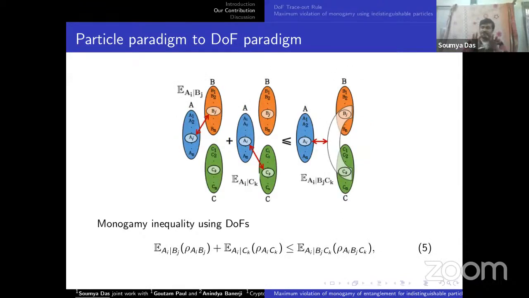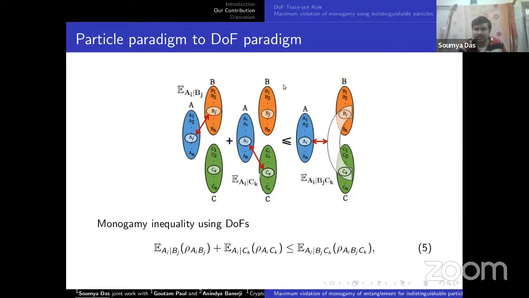So this is the monogamy of entanglement generalized in the DOF paradigm. It says the same thing: suppose AI is maximally entangled with any DOF BJ, and AI is also entangled with CJ, then it has to be restricted, given AI, BJ given CJ.